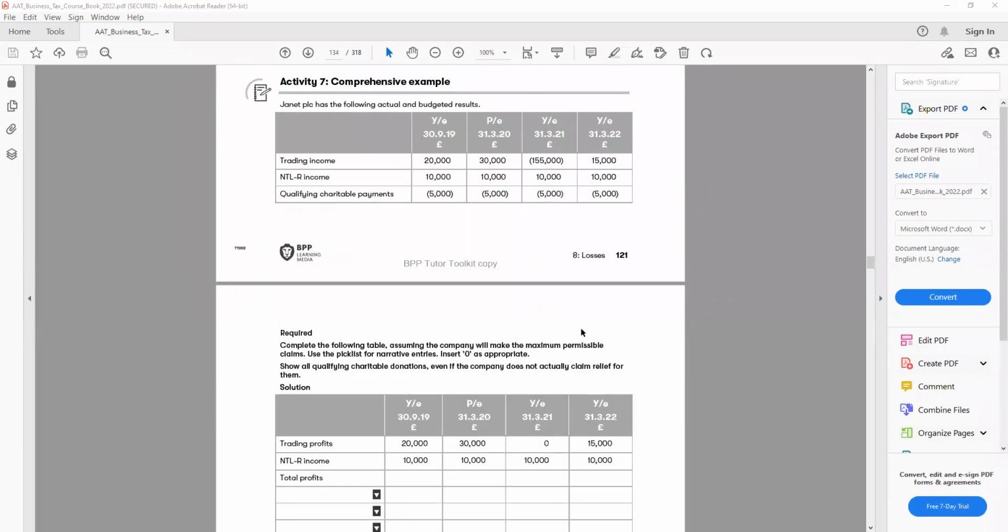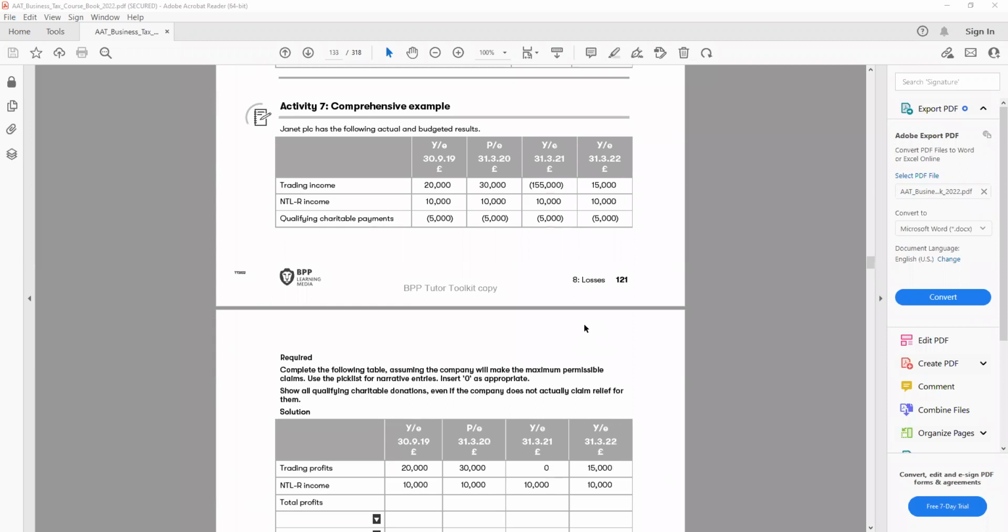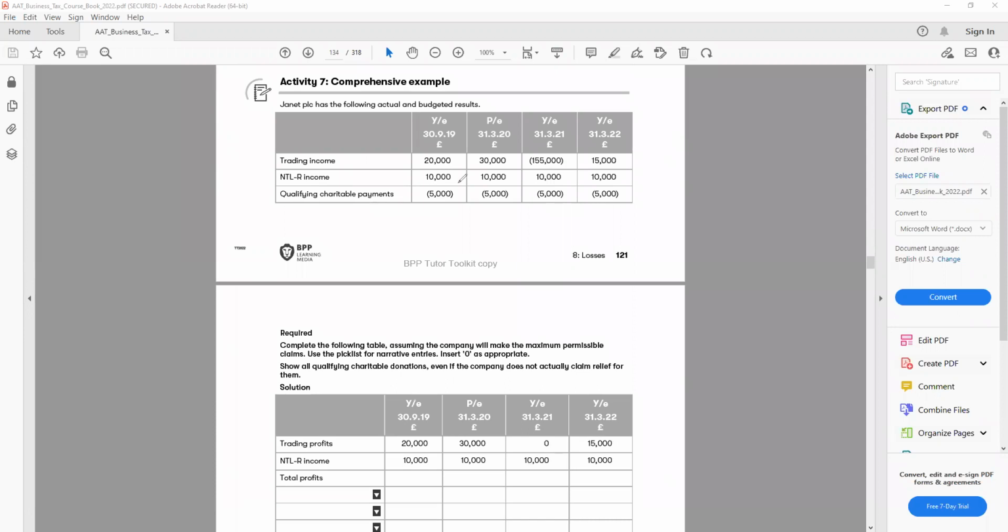Then we have one more example. Let's quickly have a look at this one. It says comprehensive example. Janet PLC has the following actual and budgeted result. Always be careful with the year ending and the period ending. Year ending means it's 12 months; period ending could be more than 12 months or less than 12 months, but it is not 12 months. Then we have year ending, year ending. So we have a trading income for 1 year. This is not for 1 year, it is for a period. So then we have a year ending, year ending.